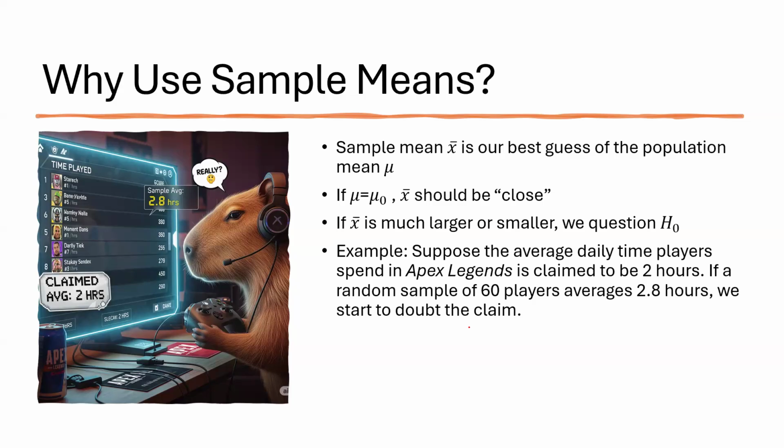This is the logic at the heart of hypothesis testing. If the claim about mu is right, our sample mean should be pretty close. But if our sample mean is way off, that gives us a reason to question the claim and maybe reject it. This process gives us a powerful tool to call out false claims, not just in gaming stats, but in health studies, product performance, social trends, and more.